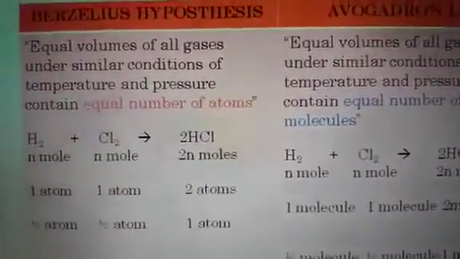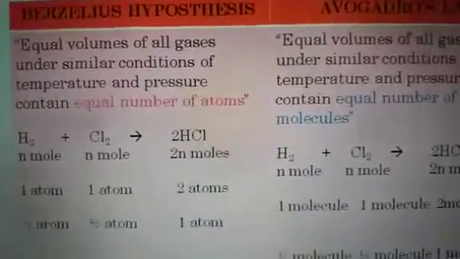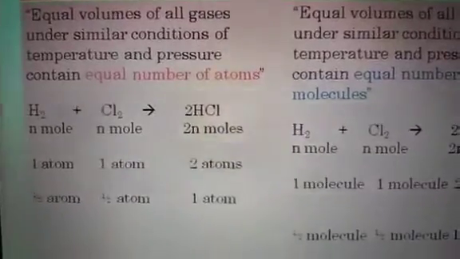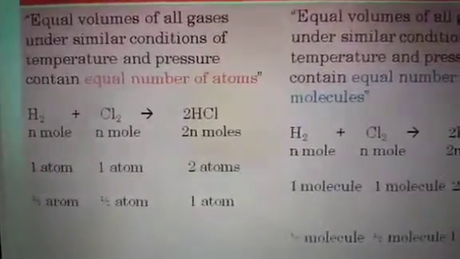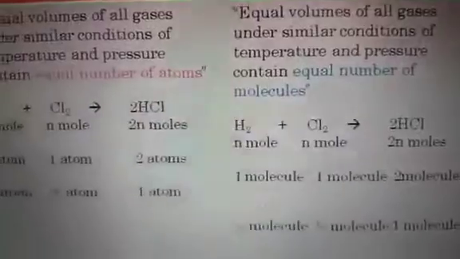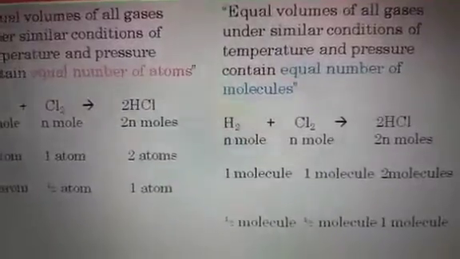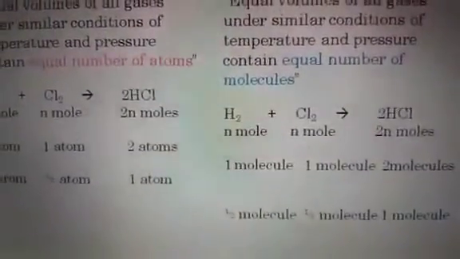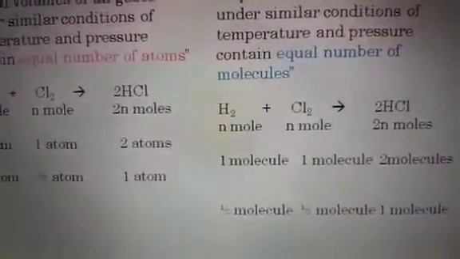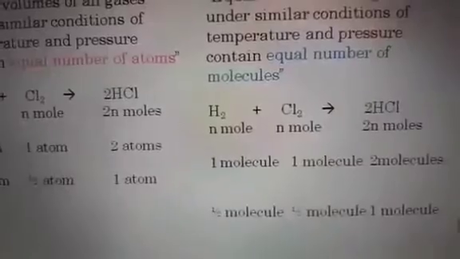But according to Dalton's atomic theory, Berzelius hypothesis was ruled out. Why? Because according to Dalton's atomic theory, atom is an indivisible particle. So, half atom does not exist. That is why Berzelius hypothesis was ruled out. According to Avogadro's law, molecules can be subdivided, but atom is an indivisible particle, based on Dalton's atomic theory. That is why Berzelius hypothesis was ruled out.